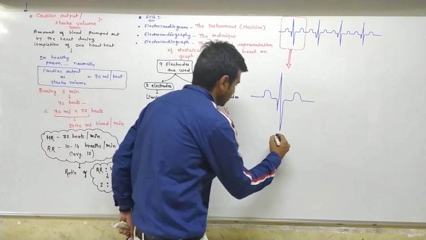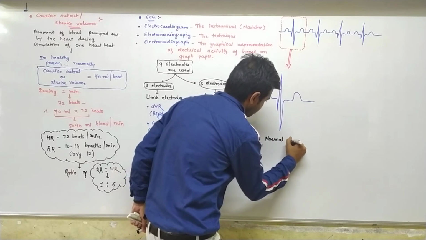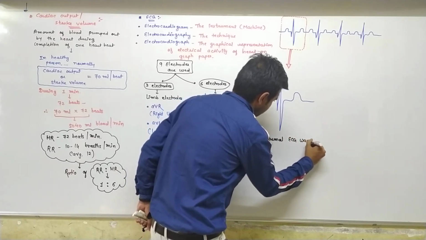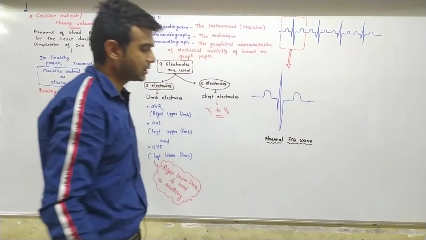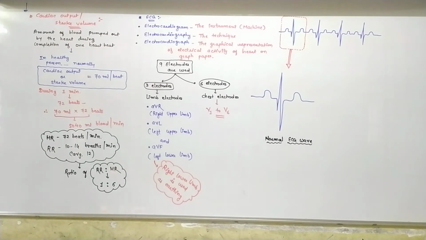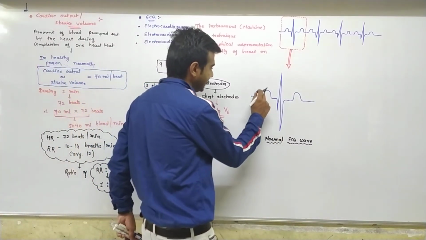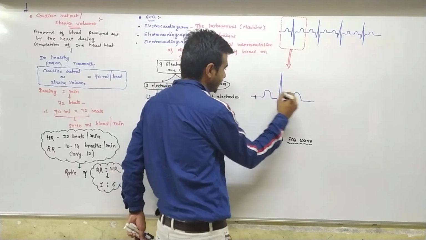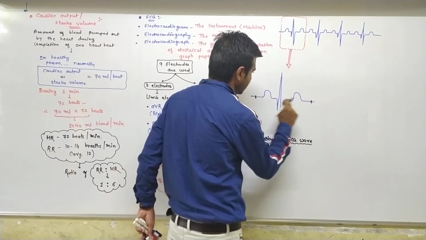Here, this is known as the normal ECG wave. In the normal ECG wave, upward curvature and downward curvature are there. First of all, I will tell you the normal ECG wave. Initially, I can put a mark here and a mark here. In between that, one cardiac cycle is completed, right?